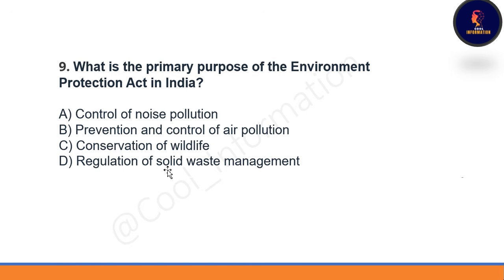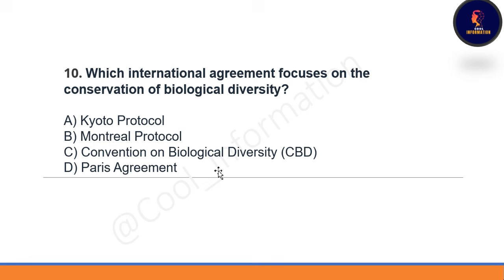Next question. What is the primary purpose of the Environment Protection Act in India? Option A, control of noise pollution. Next option, prevention and control of air pollution. Option C, conservation of wildlife. Last option is regulation of solid waste management. Correct option will be option number B, prevention and control of air pollution. Next question, which is a 10th number question.